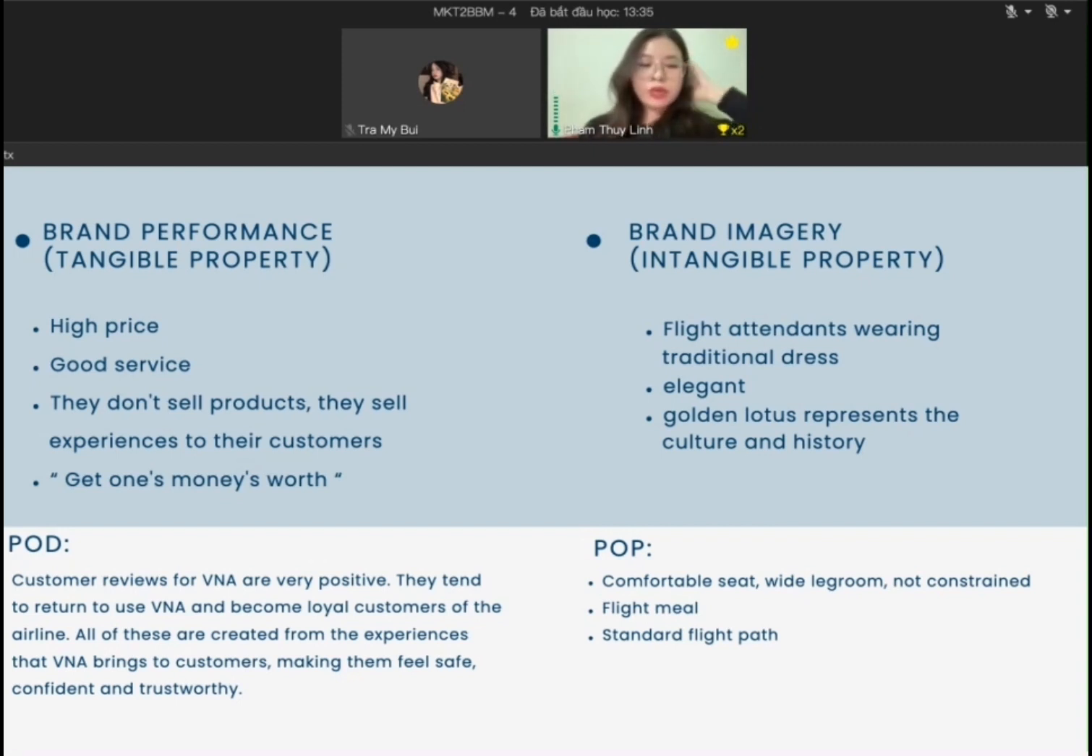Moving to the point of difference, customer reviews for Vietnam Airlines are very positive. They tend to return to use Vietnam Airlines and become loyal customers of the airline. All of this comes from the experience that Vietnam Airlines brings to customers, making them feel safe and trustworthy. The points of parity include comfortable seats, wide legroom, no constraints, and flight meals. Customers always have positive reviews about Vietnam Airlines meals, better than others. And standard flight paths.